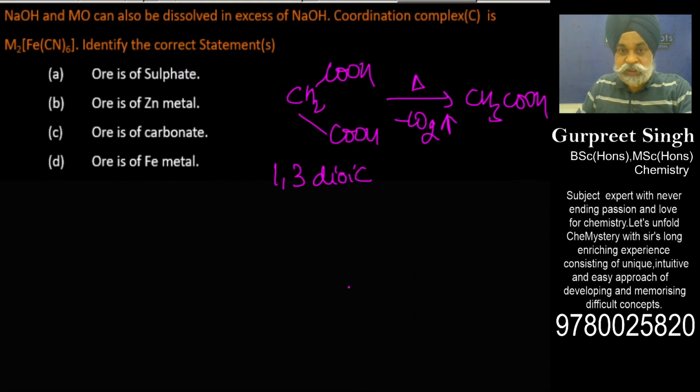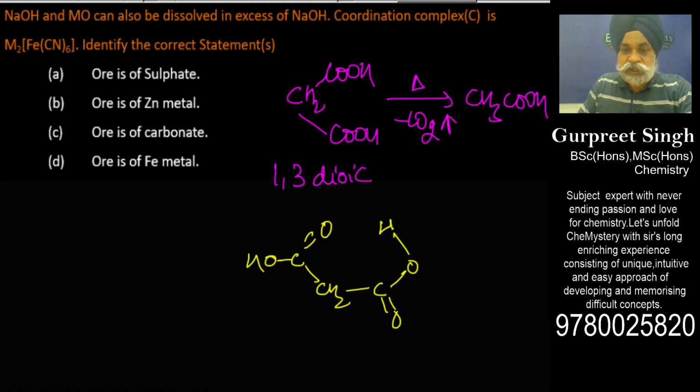And if I hurriedly show you the mechanistic viewpoint, it is somewhat like this. You are being given a dicarboxylic acid, and on heating it can undergo a transition state because this is delta negative, this is delta positive. So this goes here, this goes here, and this goes here.